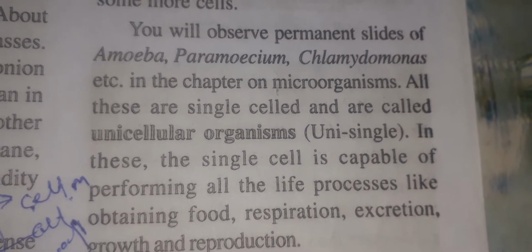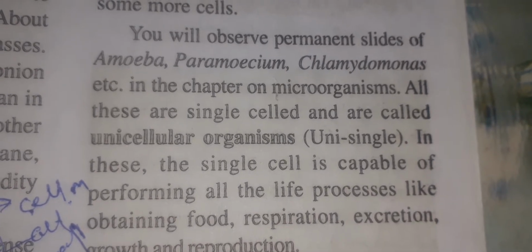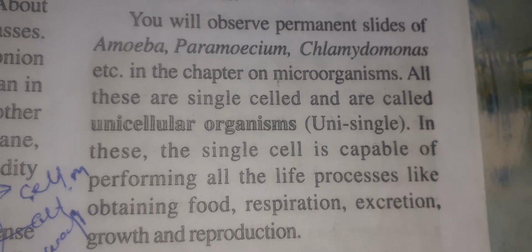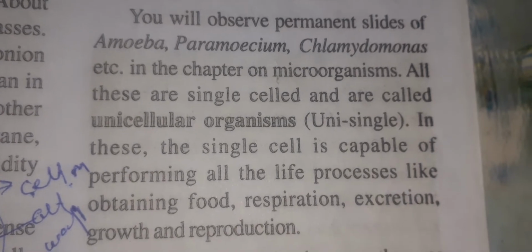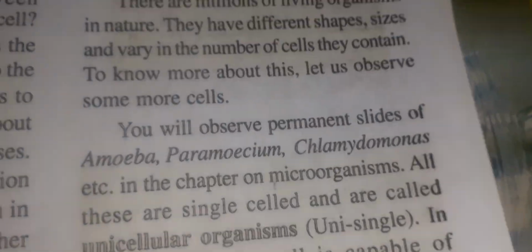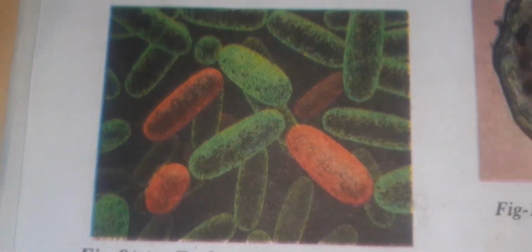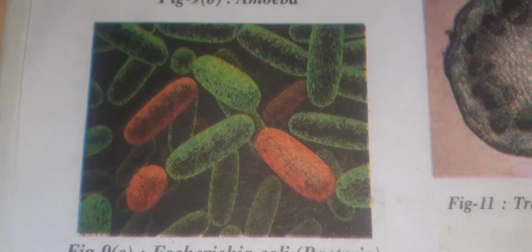So students, in previous classes what did we discuss? We discussed unicellular organisms. Uni means single cell. The organism having only one cell we call a unicellular organism. For example, we see here amoeba and E. coli. These are unicellular organisms.